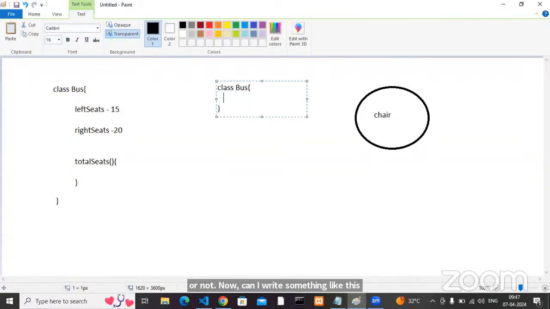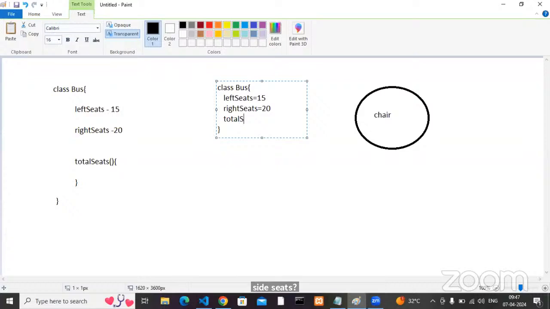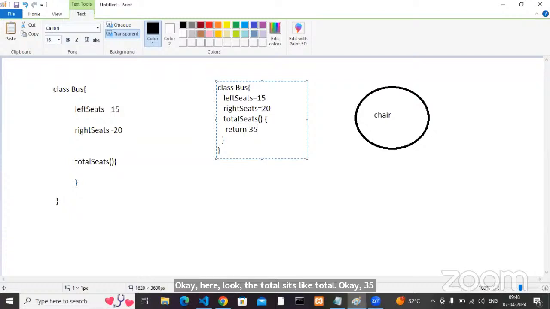Here I want to write my left side seats like 15. Can I write my right side seats like 20? Can I write total seats like 35? You can calculate like this, you can write it.